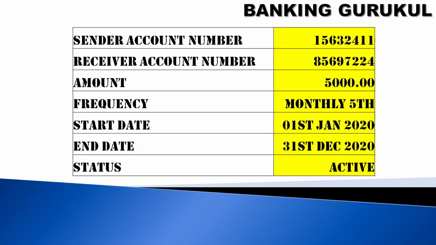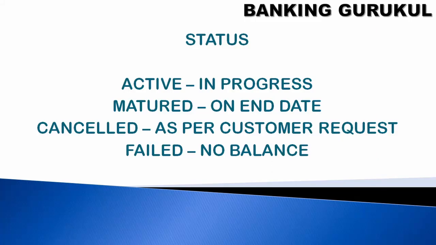So in my example, I mentioned the sender account number, the receiver account number, and the amount you want to transfer, and the frequency is monthly. Every month on the 5th you want to do this transaction. I have given the start date and the end date for 1 year, and my standing instruction status is active.